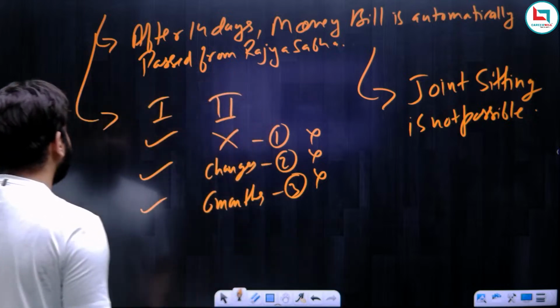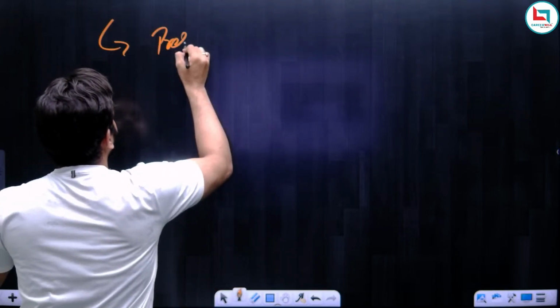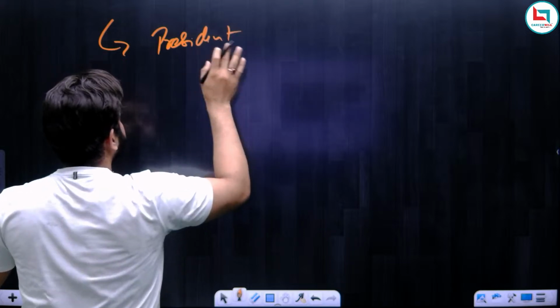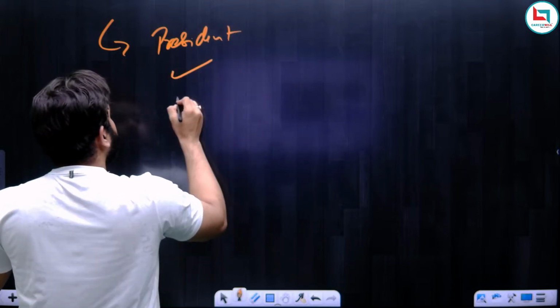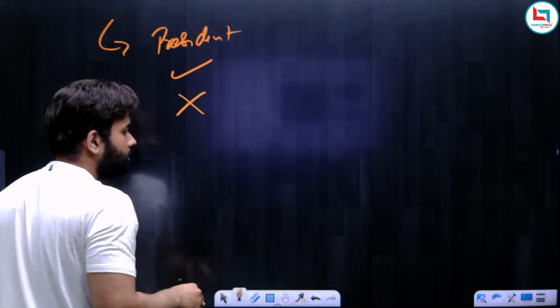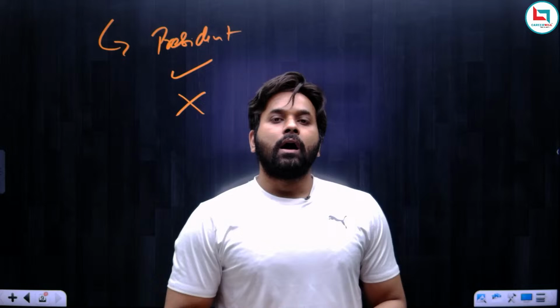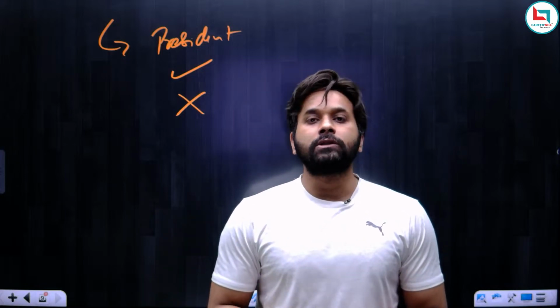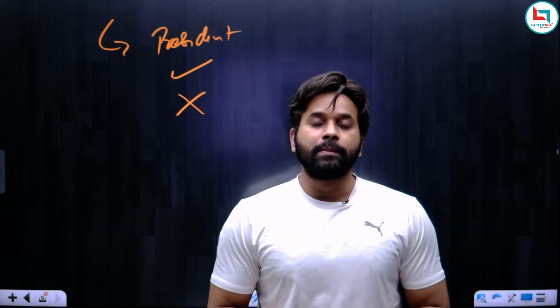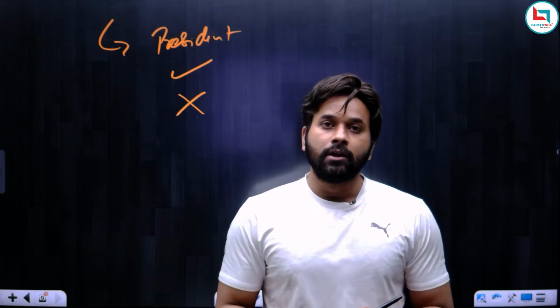Now, what will happen when a money bill is sent to the President of India? When a money bill is sent to the President of India, according to the Constitution, the President has two alternatives. The President can either give his assent to the bill, or withhold his assent to the bill. Now, I have seen this particular logic written in the books, that the President will give his assent on a money bill because it was introduced on the recommendation of the President. This is not the logic that explains why the President will give his assent to a money bill.